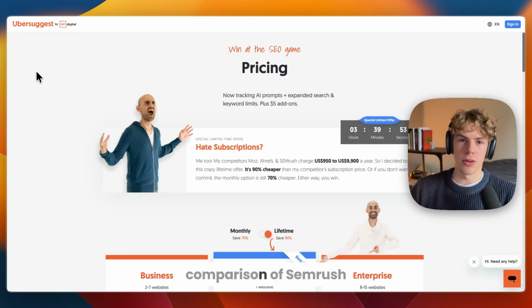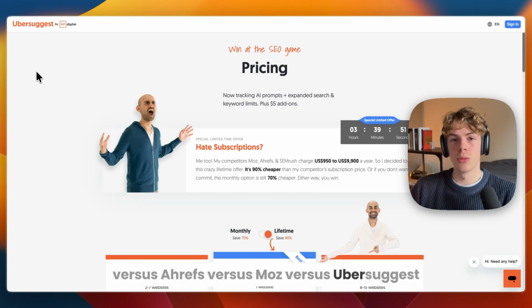So that concludes this comparison of Semrush versus Ahrefs versus Moz versus Ubersuggest.